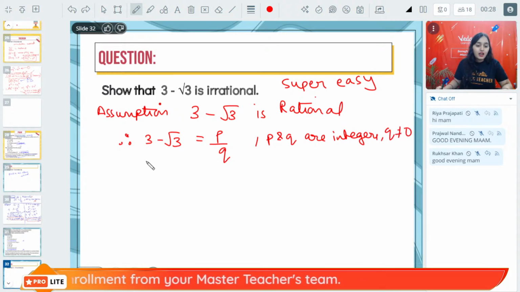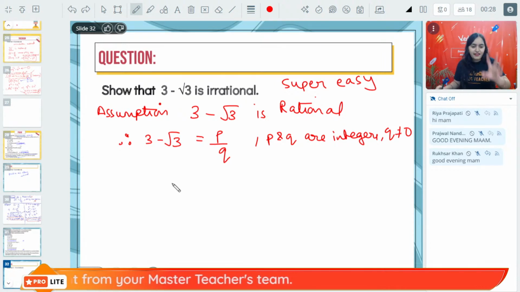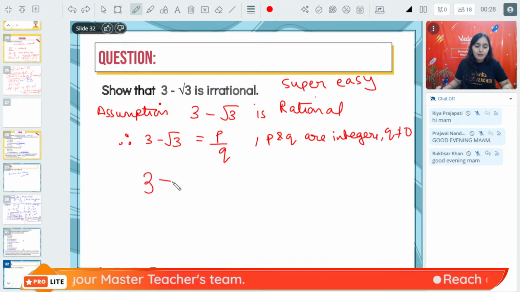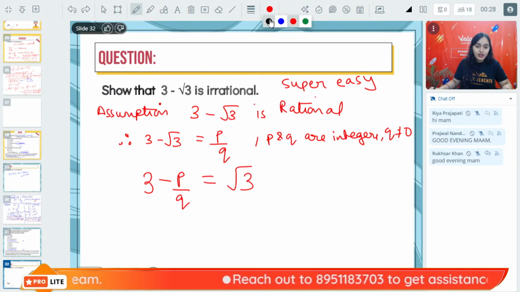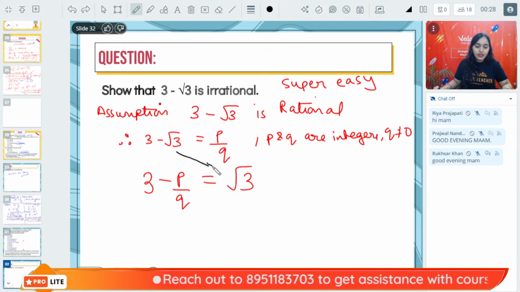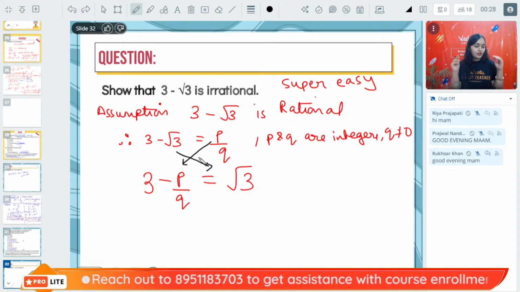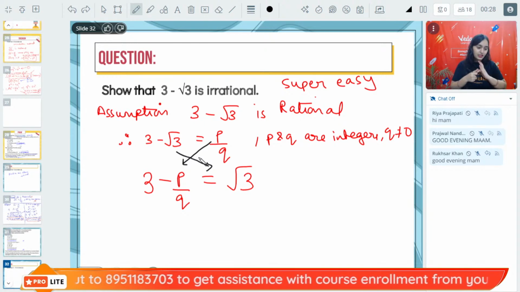Right? Now, let's do some rearranging. Now, 3 minus P upon Q is equal to root 3. What am I doing here? I am sending root 3 this side, P by Q this side. Till here everybody is clear? Till here everybody is clear?